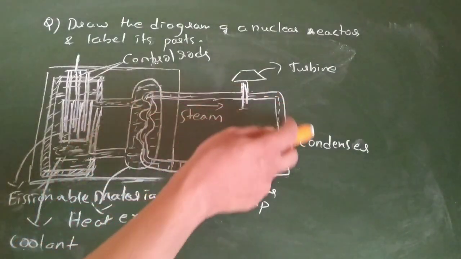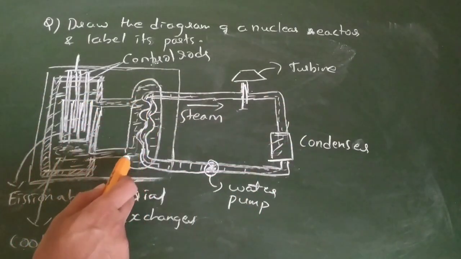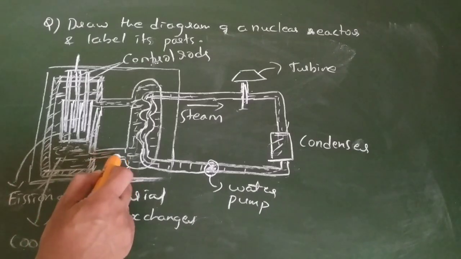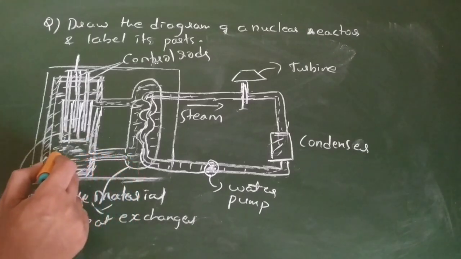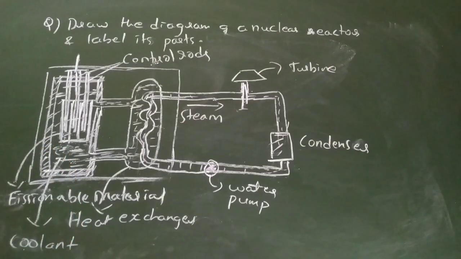This will be recycled. Here also, the same thing: this water which has lost energy will go down, and it is going to pass again into this chamber. The core, we call it the core of this chamber. Are you getting that? So this is the complete process which happens. I am explaining everything because you have to remember how exactly a nuclear reactor works.